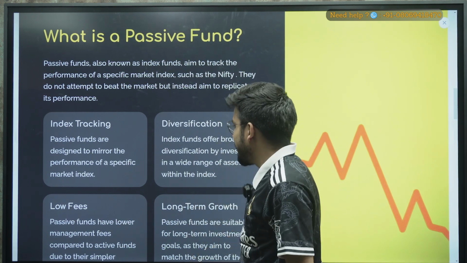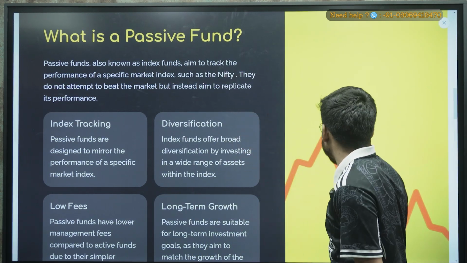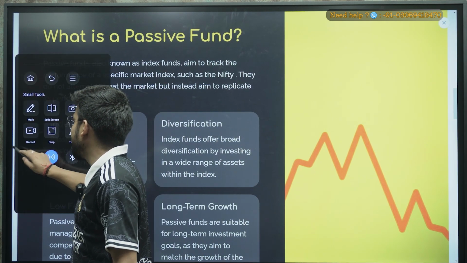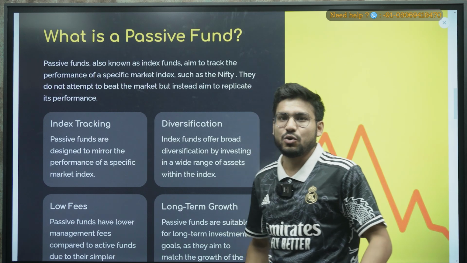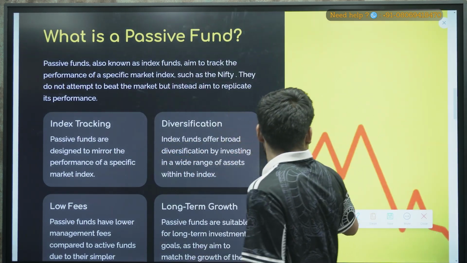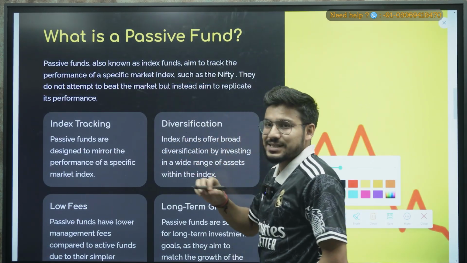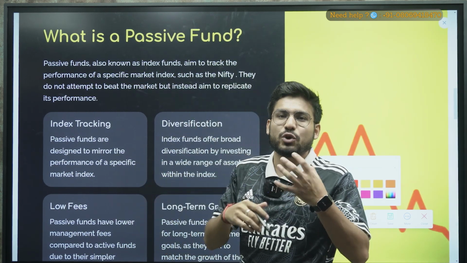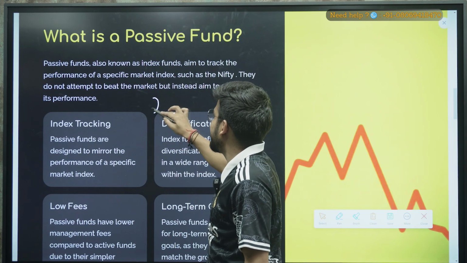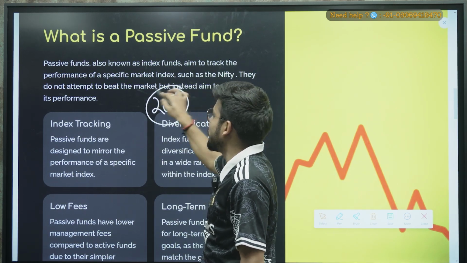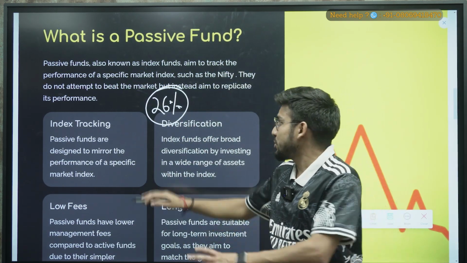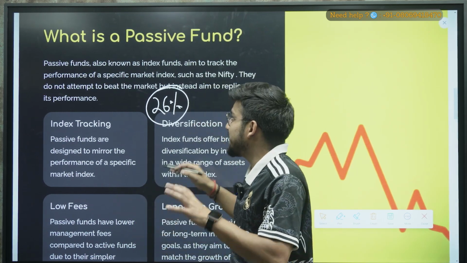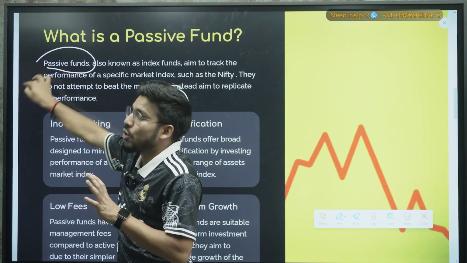Now for example, I have told you about the second class of people, who think it will not be beneficial to do the research. So there is a second class of people who don't want to outperform the market like Nifty and Bank Nifty, but they want to replicate it. Why? Because they think that even if the Nifty or the index is giving a performance of 26% returns, they are satisfied with it. And they don't want to take much risk, right? So that is why they go for the passive funds.